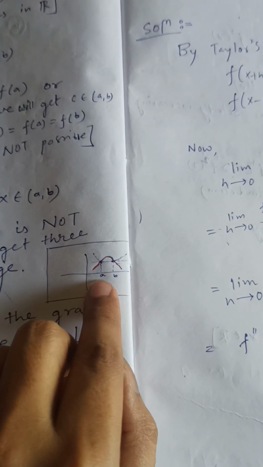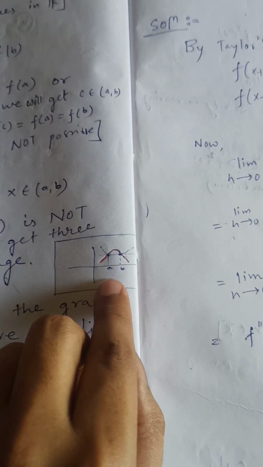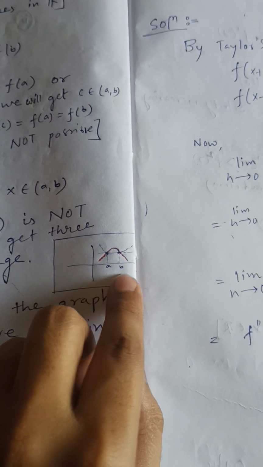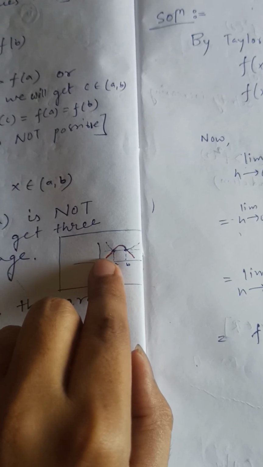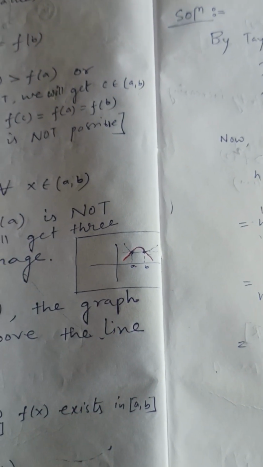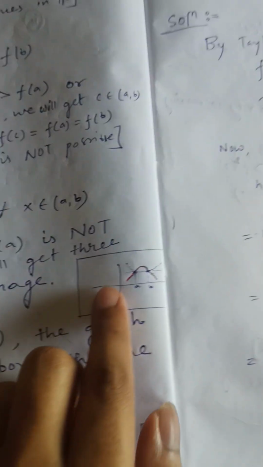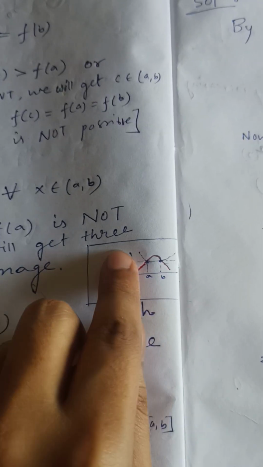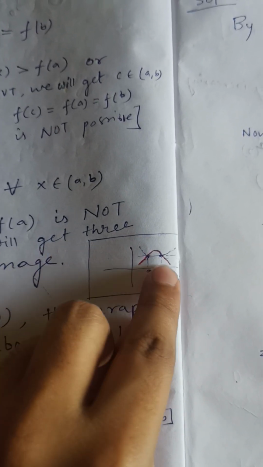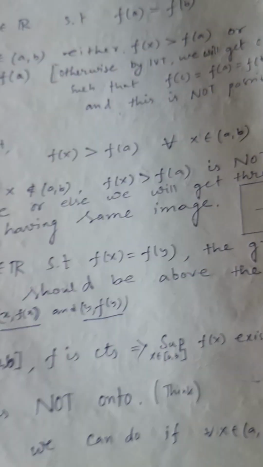That means if x is not in the open interval (a, b), then the value of f(x) must be less than f(a). Okay, like this, you can see the red line, and this dotted line which I have drawn here is not possible.